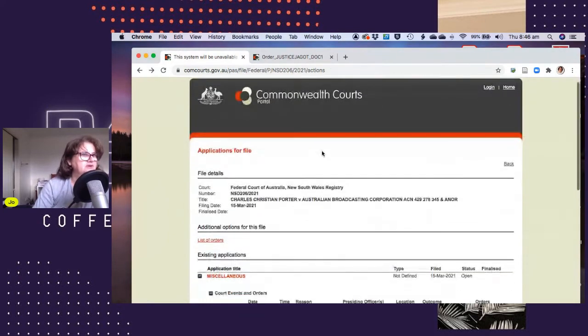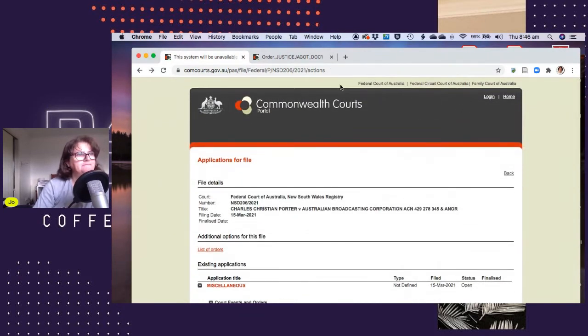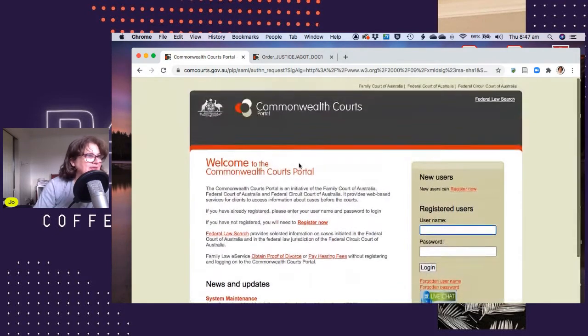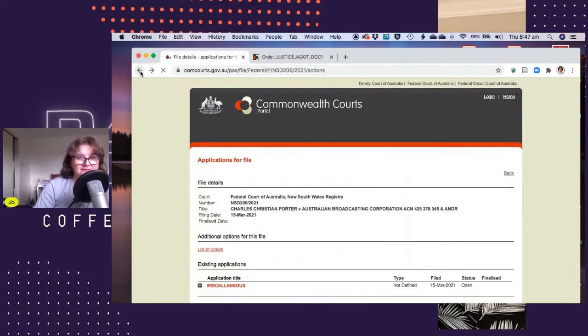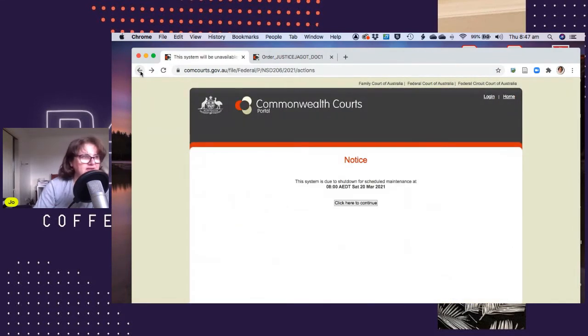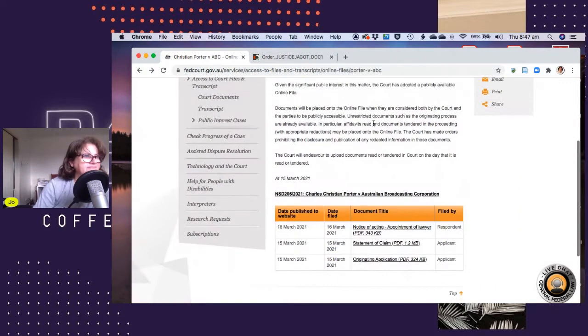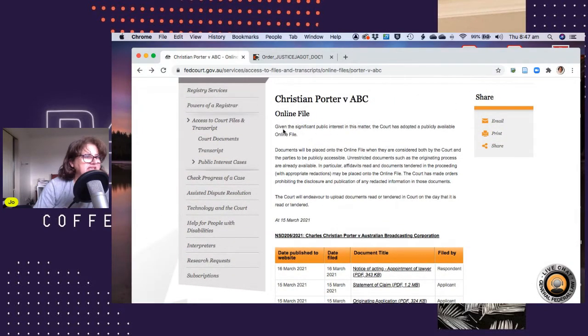Because it's also public interest, you don't actually need to have an account to read it. Normally you would need to have an account to log in. I'm just going to show you. But because it's deemed public interest, it says, given the significant public interest in this matter, the court has adopted a publicly available online file.